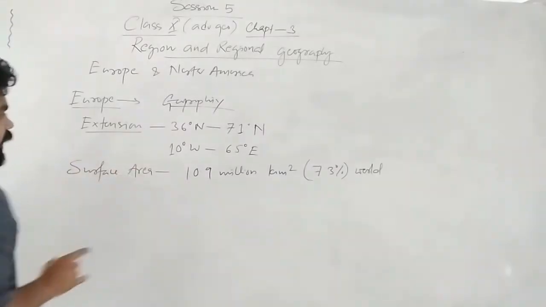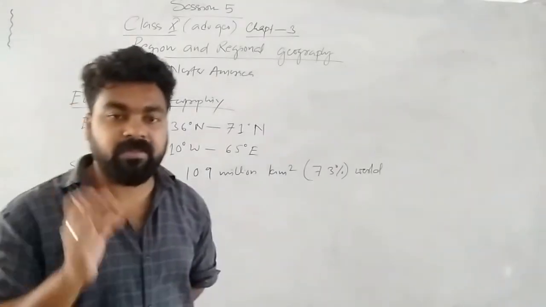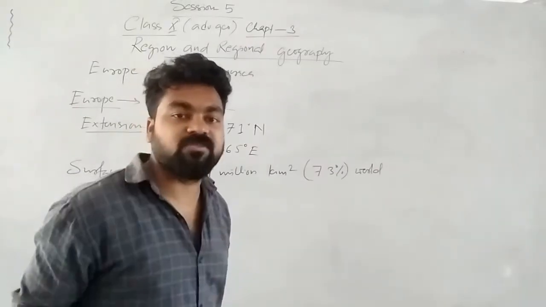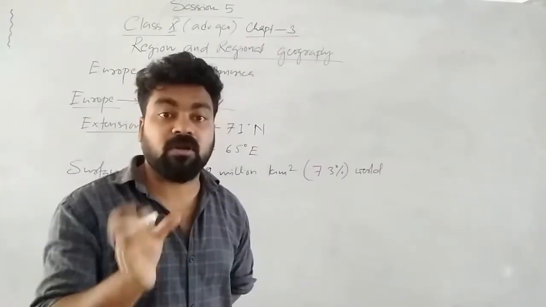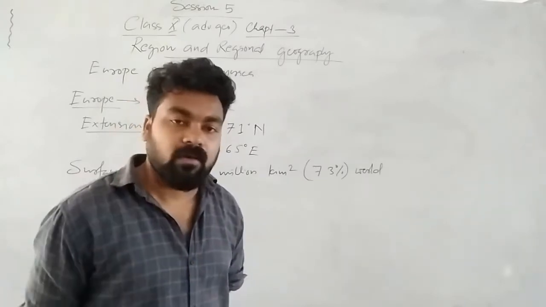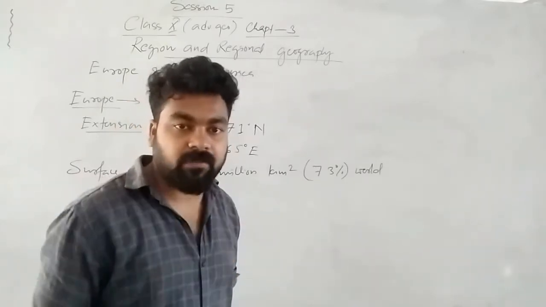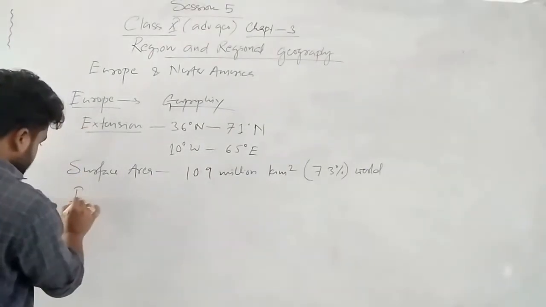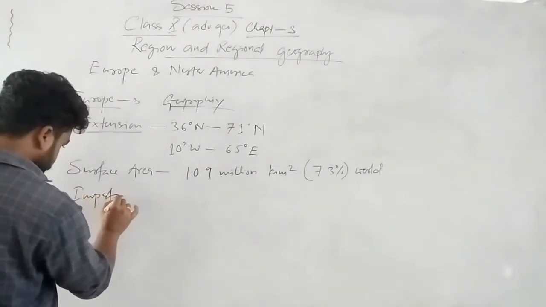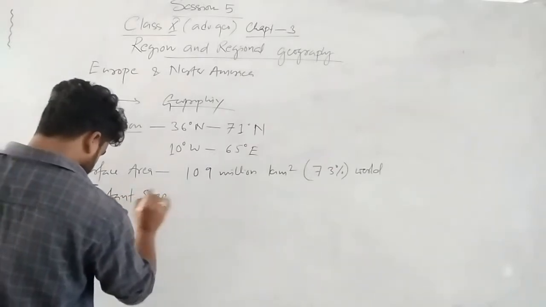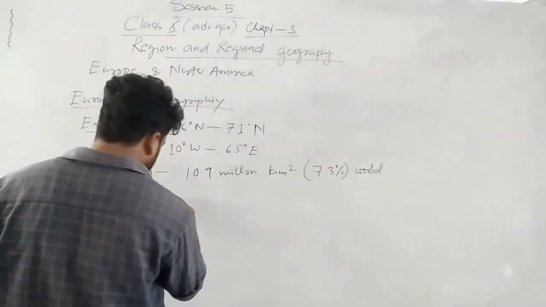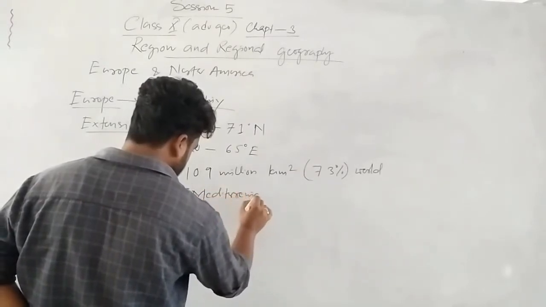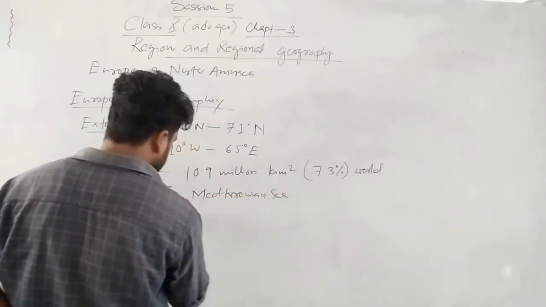So we'll see here again Europe: all the seas, oceans, main rivers, all the physiography. What are the mountains there? What is the highest point? Everything we'll see in the map. First we'll discuss the important seas. First one is the Mediterranean Sea, that is most important.